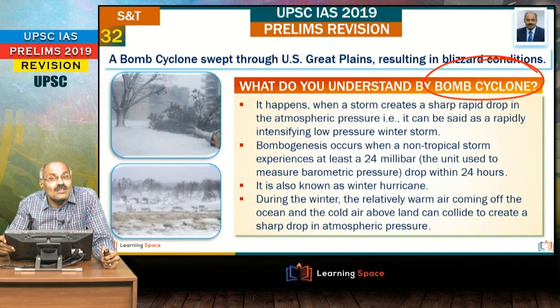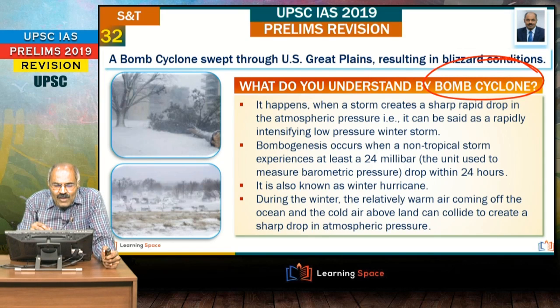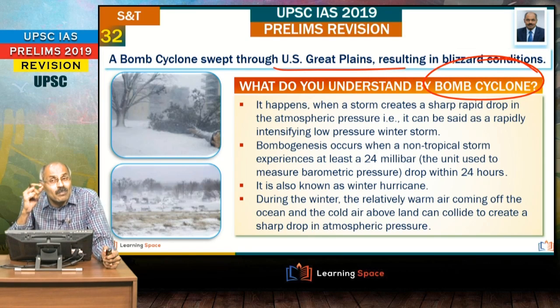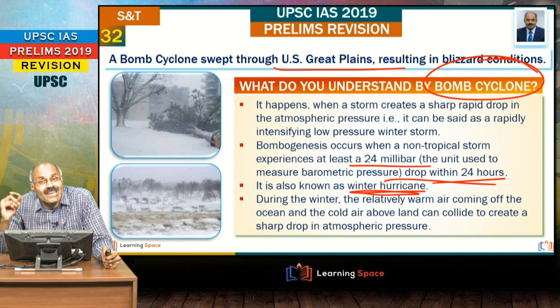Bomb cyclone in United States of America. Bomb cyclone swept through the US Great Plains, and this is known as winter hurricane. Very, very important. And it is in fact the situation when the pressure suddenly drops, the atmospheric pressure, when it suddenly drops 24 millibar in 24 hours. It is called bomb cyclone.